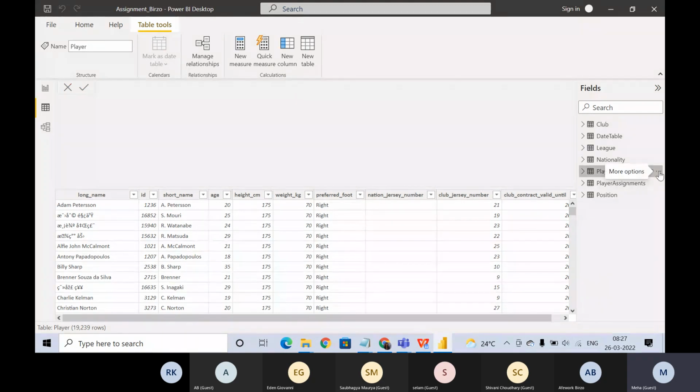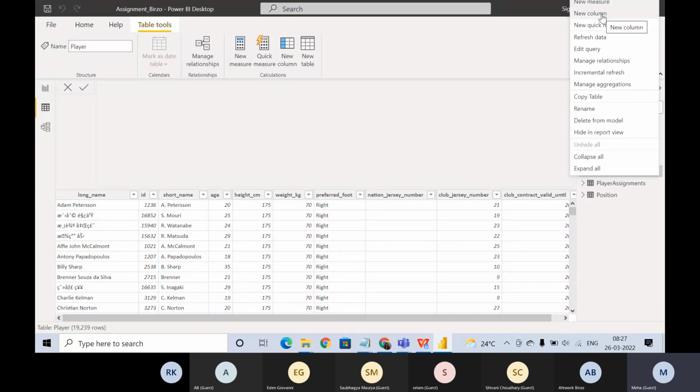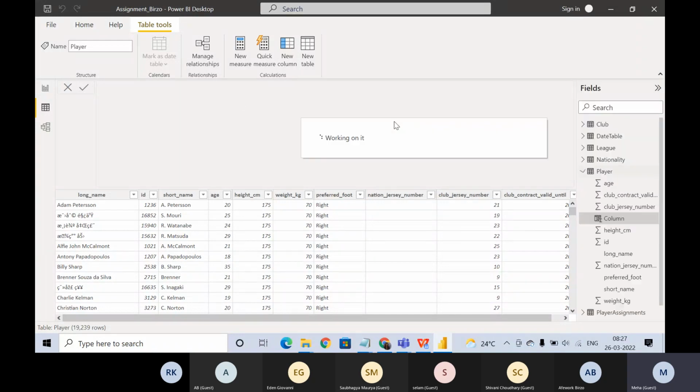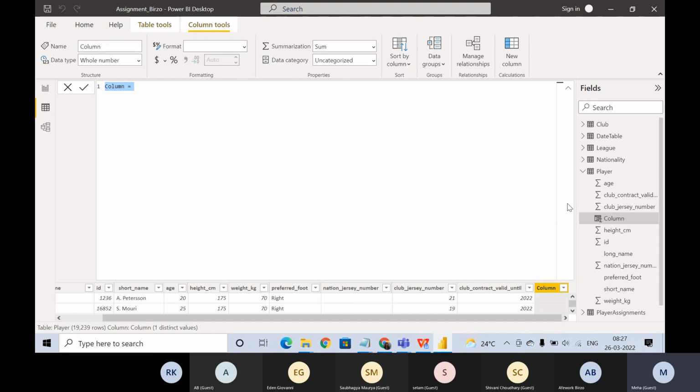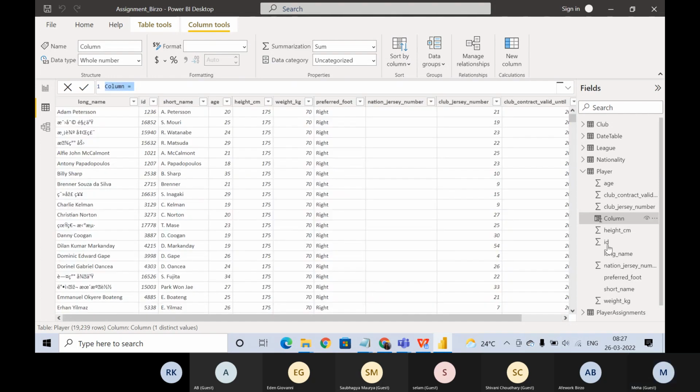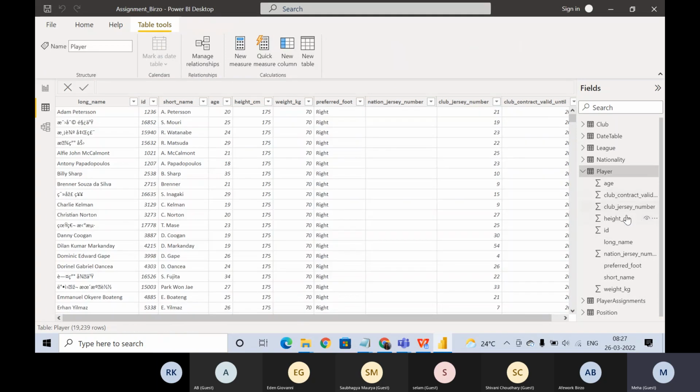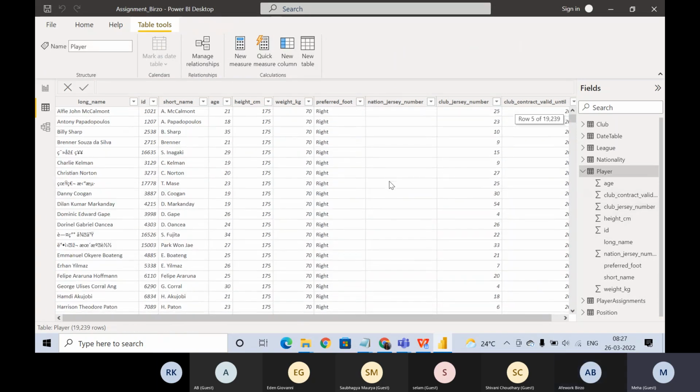Okay, what all can we do? Let me create a new column, and again this will pop up, and then I will, yeah, now this will work, no? And then I'll delete this column. In Power BI, if nothing works, do like this. Okay, let it be.